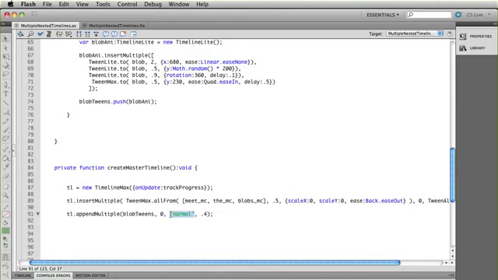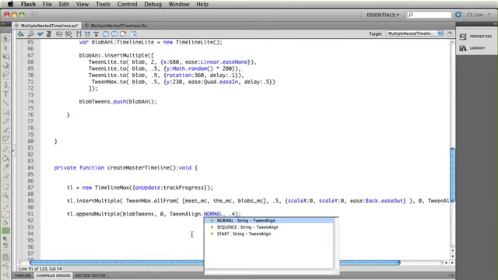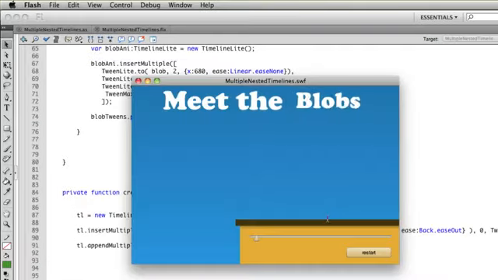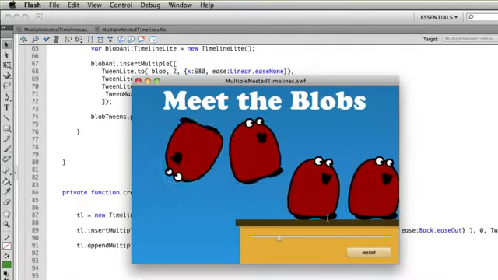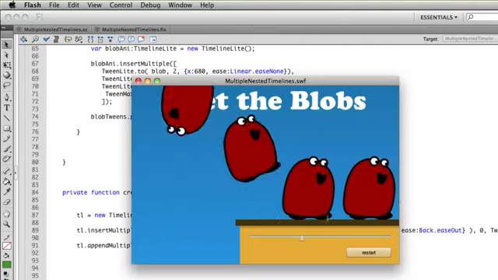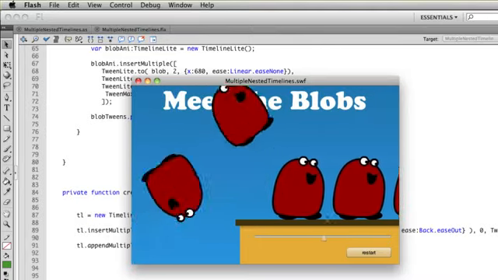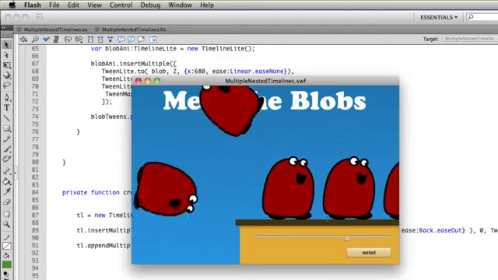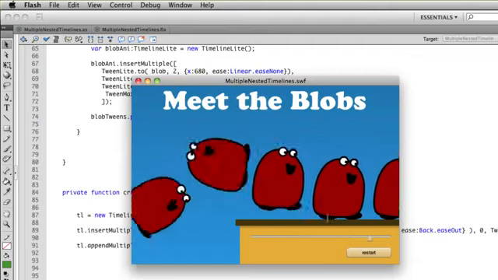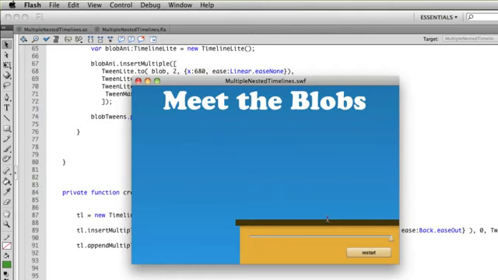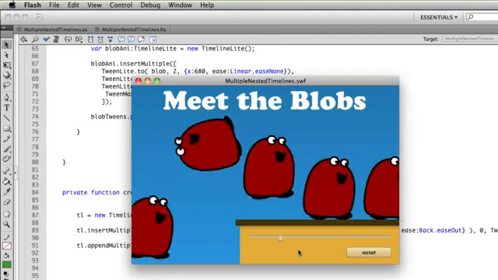Now I mentioned using the TweenAlign visualizer, that we can also use the static constants of the TweenAlign class. So I could write out TweenAlign.normal, and that would do the same thing. So I urge you guys to download these source files, play around with them, try to build your own timelines using an insertMultiple and appendMultiple. There's also a prependMultiple, which I didn't talk about, but it works pretty much the same, except that it puts all of your tweens or timelines at the beginning of your TimelineLite.